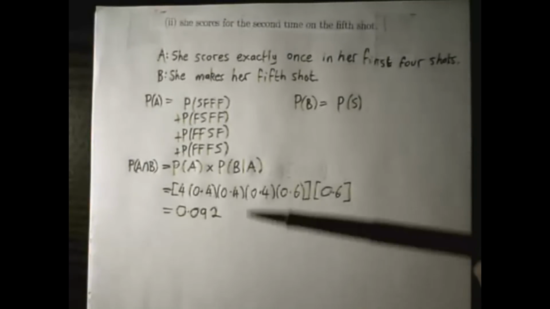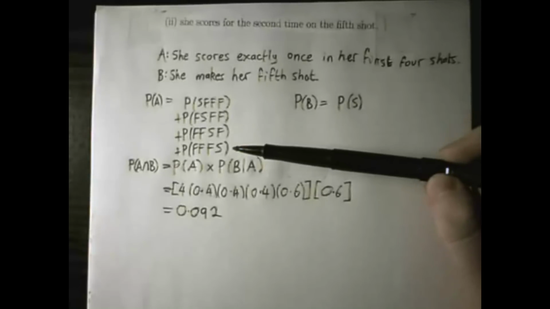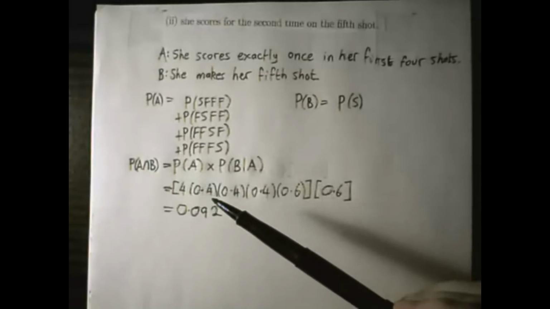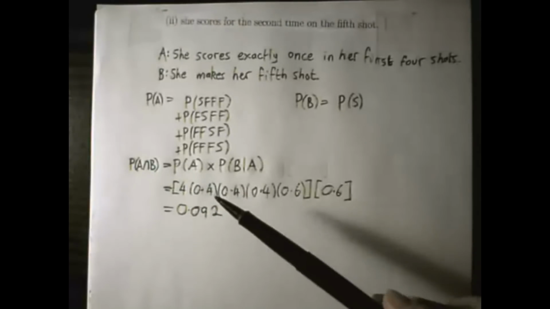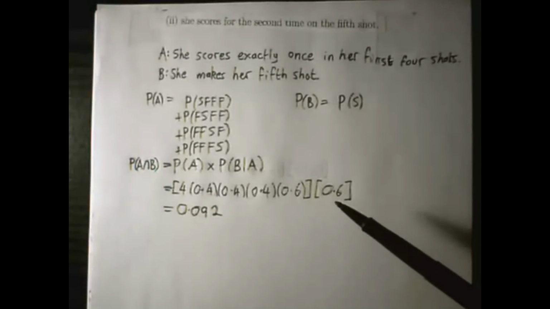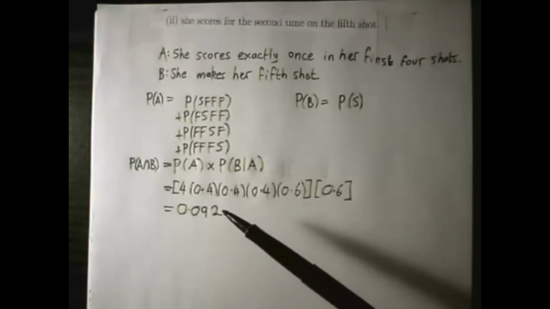So then each of these four events here has exactly the same probability, so the probability of A happening is 4 times the probability of one of them happening, which is just going to be 0.4 by 0.4 by 0.4 by 0.6. And that's multiplied by the probability of B, which is just 0.6. And you follow that through and you get 0.092.